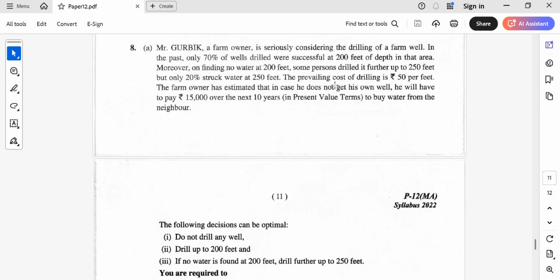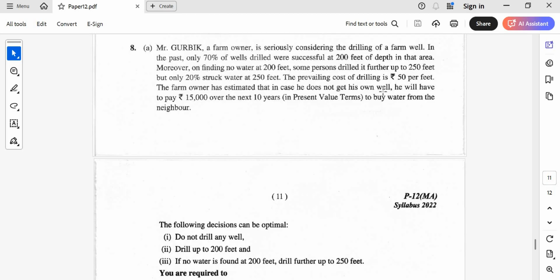So the prevailing cost of drilling is 50 rupees per feet. If I am drilling for 200 feet, then it means 200 into 50. That means I will spend 10,000 rupees. If I am drilling for 250 feet, then 250 into 50 rupees. That is around 12,500, right?